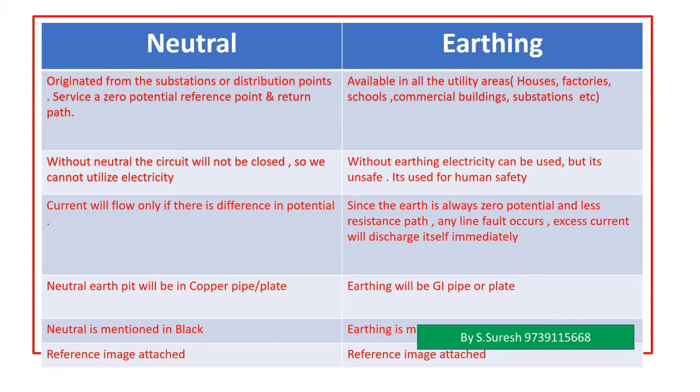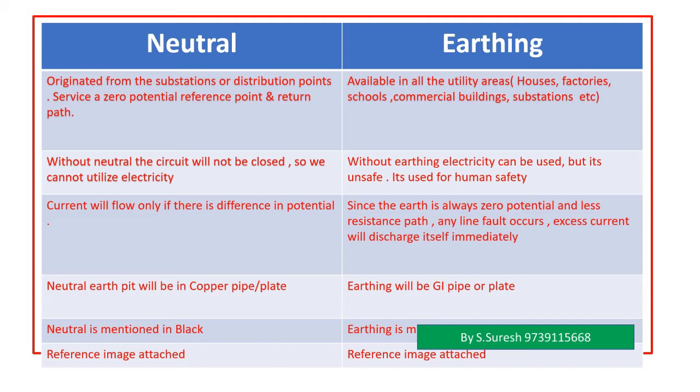Come let us see about neutral and earthing. The small comparison will help you to understand a lot. Neutral originates from the substations or distribution points. It serves as a zero potential reference point and return path as well. Earthing is available in all utility areas, houses, factories, schools, commercial buildings, etc. Without neutral, the circuit will not be closed, so we can't utilize electricity. Without earthing, electricity can be used, but it is unsafe. It is used for human safety.